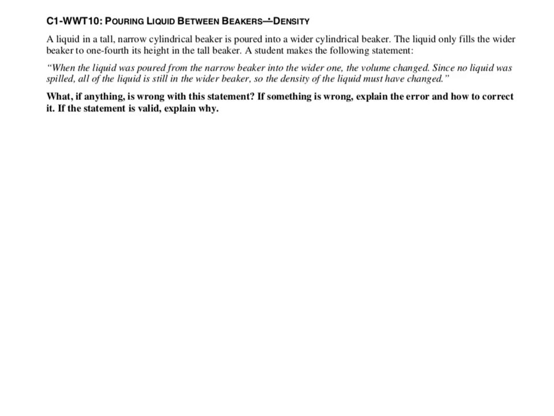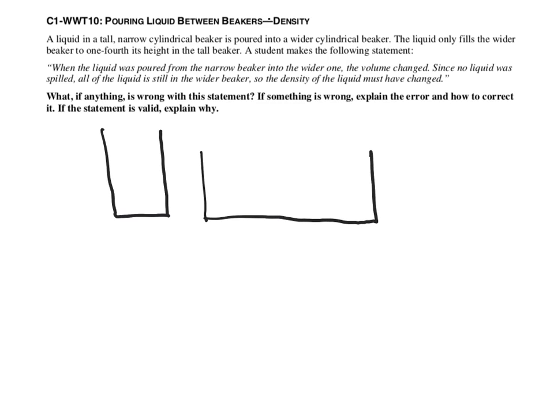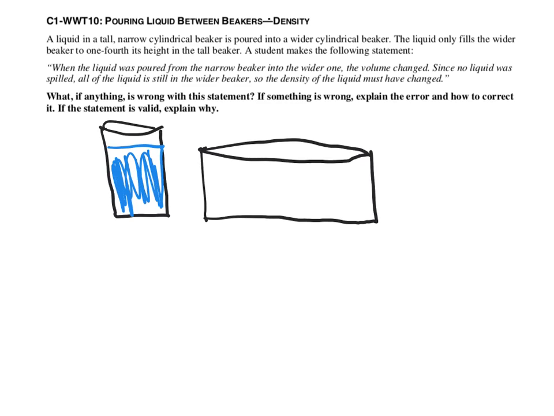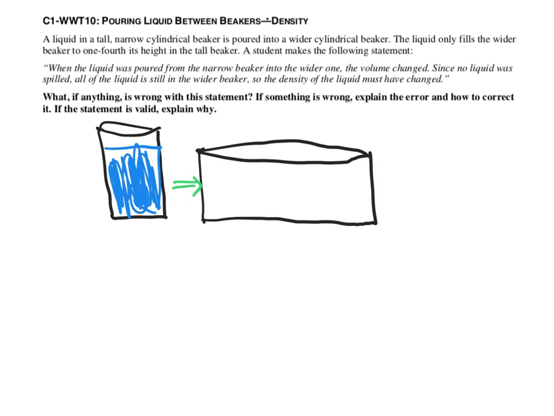So let's sketch out what's going on here. We have a tall, narrow beaker, and then we have a cylindrical beaker, which is much wider. And then we say if we take some liquid in the first one, it becomes 1/4 the height. So, something like that is the argument. That's the conditions of the problem.